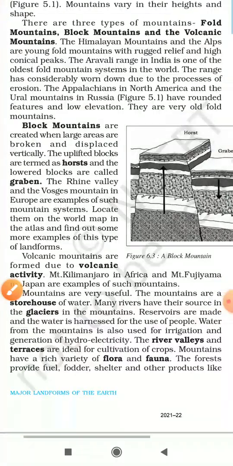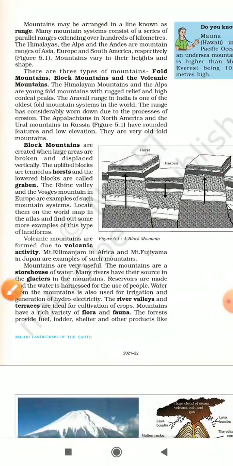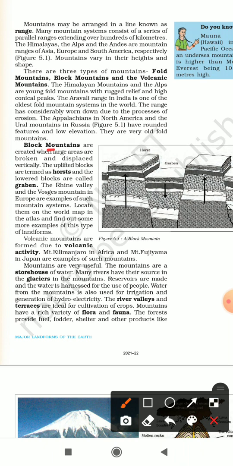Coming to the next type of mountains, we have the block mountains. Block mountains are created when large areas are broken and displaced vertically. Displaced means something else has taken their place. The uplifted blocks are termed as horst.